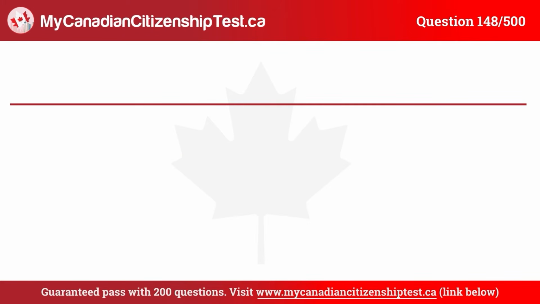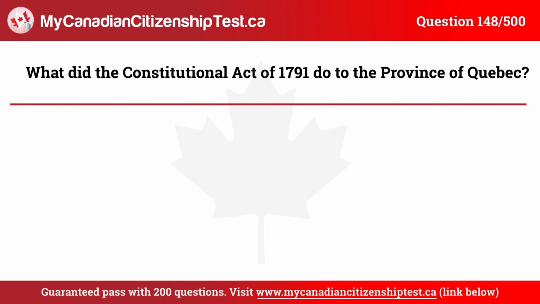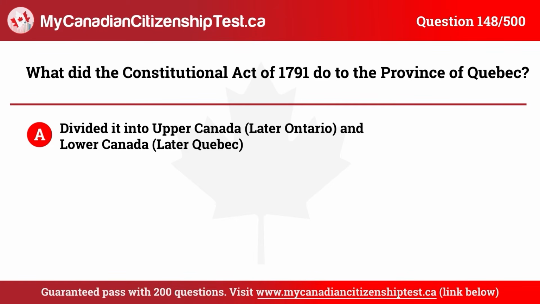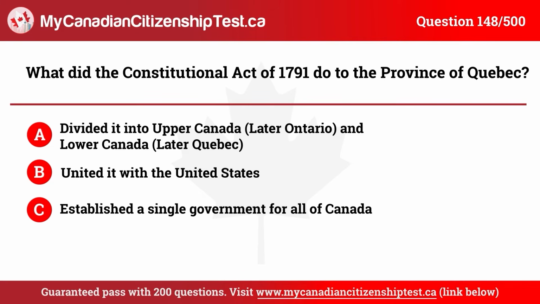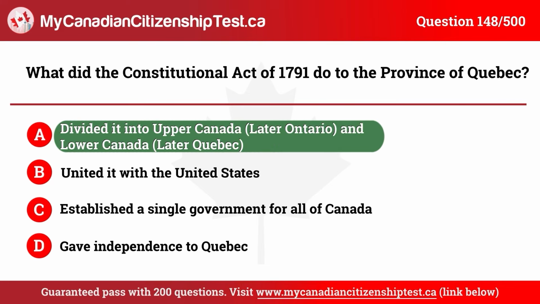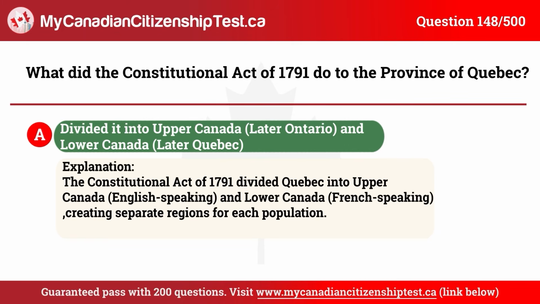Question 148. What did the Constitutional Act of 1791 do to the province of Quebec? A. Divided it into Upper Canada, later Ontario, and Lower Canada, later Quebec. B. United it with the United States. C. Established a single government for all of Canada. D. Gave independence to Quebec. The correct answer is A. Divided it into Upper Canada, later Ontario, and Lower Canada, later Quebec.